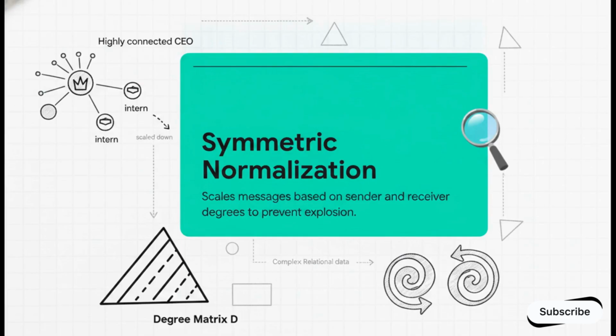So if a highly connected CEO sends a message to an intern, that message is mathematically scaled down so it doesn't blow up the network. This normalization is a non-negotiable structural component for stability. You just can't build without it.